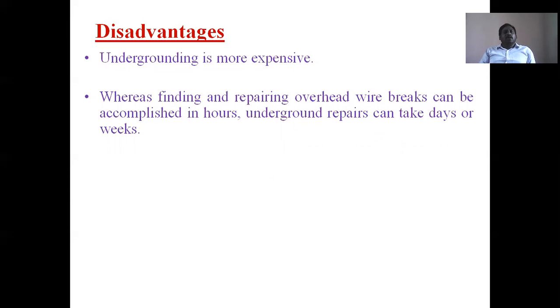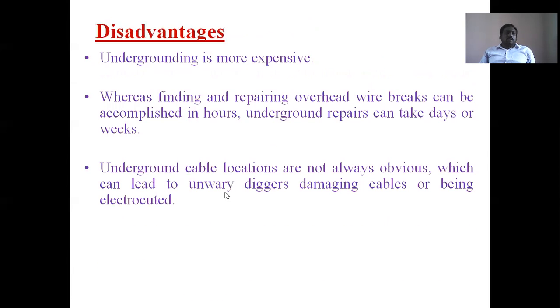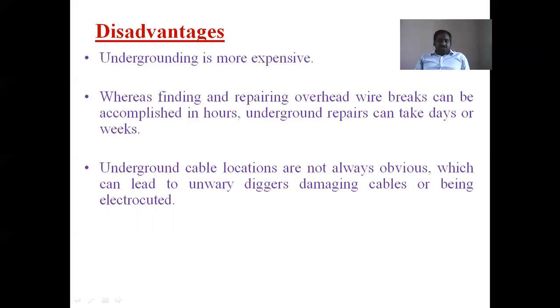It is difficult and takes more days or weeks to fix, but this problem does not take place in the overhead system. And underground cable locations are not always obvious, which can lead to diggers damaging cables. Simply observe the municipality water supply system, where diggings happen. In that situation, underground cables are damaged. That is a disadvantage of the underground distribution system.